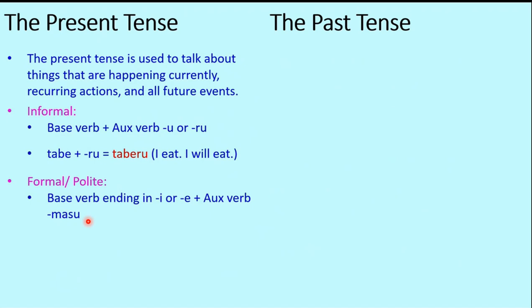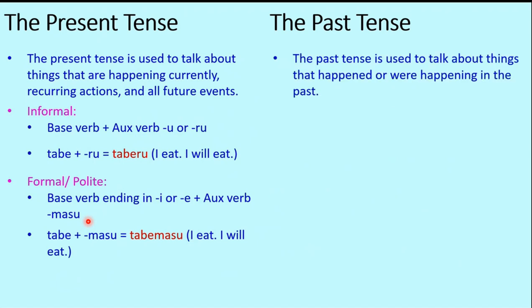So this is a very basic understanding of how to write a verb along with its tense in Japanese for present and future tense. Tabemas. I eat, I will eat. The meaning is the same. Only thing is that it's a formal, very polite expression.